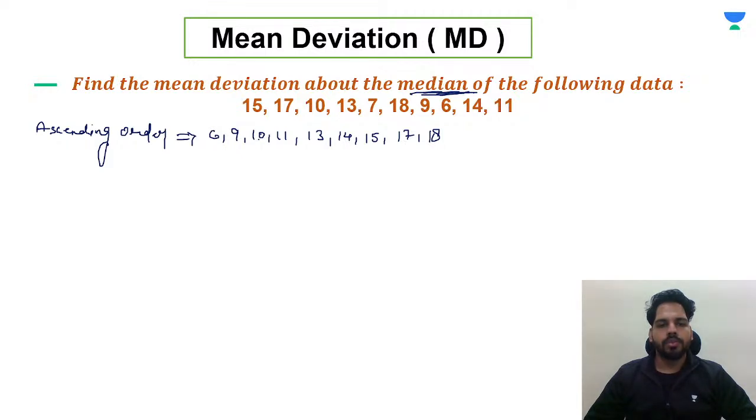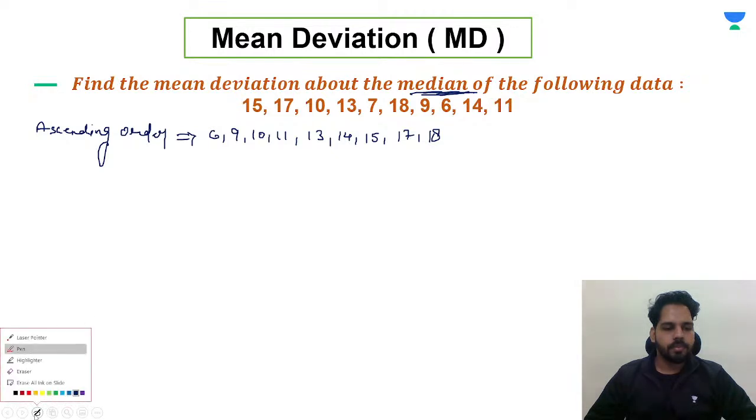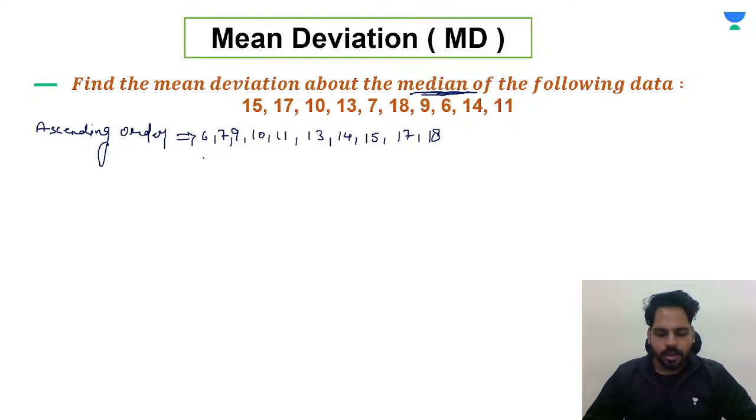Let's count them: 1, 2, 3, 4, 5, 6, 7, 8, and 9. 1, 2, 3, 4, 5, 6, 7, 8, 9, and 10. Who is left? Let's see, 7 is left. So we have to write here 7 also. 6 comma 7 will be over here. So first of all, we have written all the given information in ascending order.